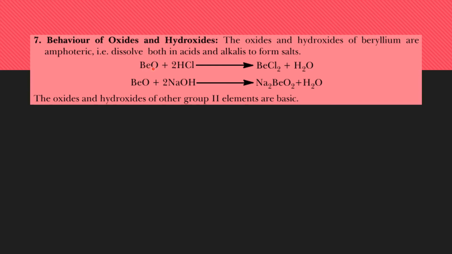When beryllium oxide reacts with an acid, it behaves as a base, producing the salt, and in the same way when it reacts with an alkali, it behaves as an acid, producing beryllates. So salt and water are the products in both cases. The oxides and hydroxides of the other group elements are basic in nature, while the oxides and hydroxides of beryllium are amphoteric in nature.